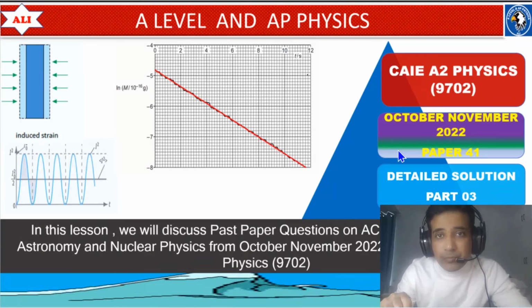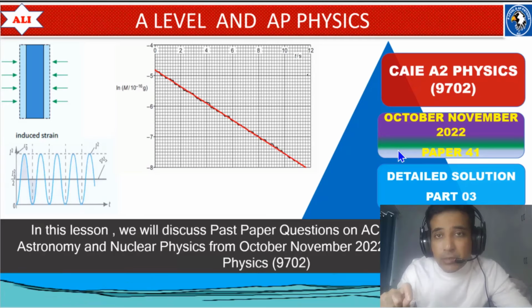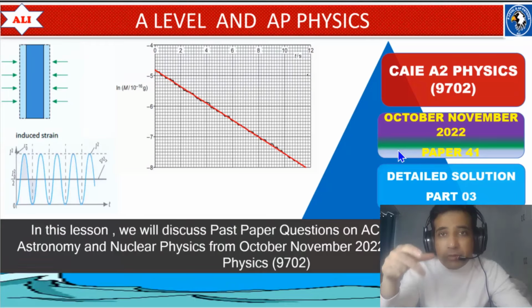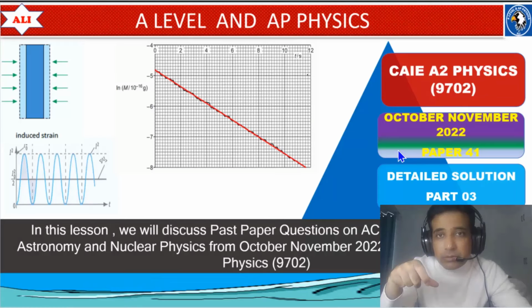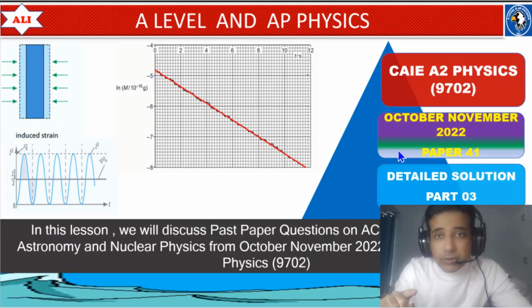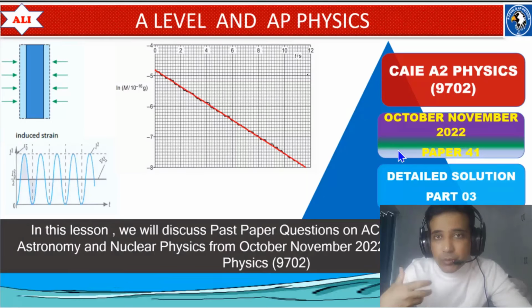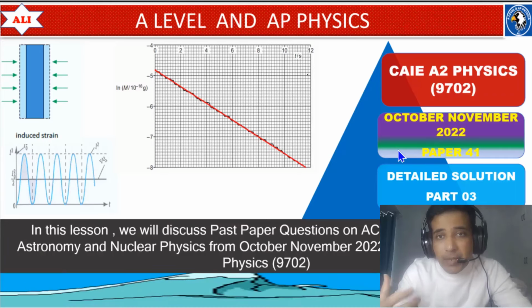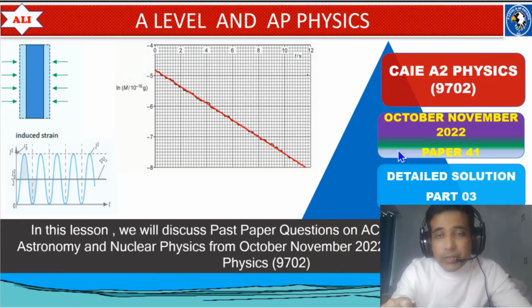In today's lesson, we will start from question number 7 and discuss questions from question 7 to question 10. We will discuss these questions in detail as we always do, so you can improve your conceptual understanding of these topics and have a better understanding of these questions. Let's study together. Let's improve together.